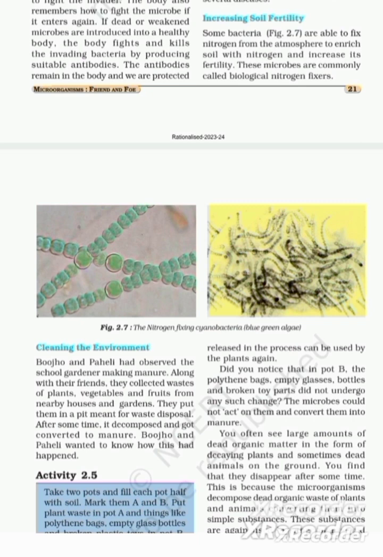In return, the rhizobium gets nutrients from the plant's body to satisfy its own needs.